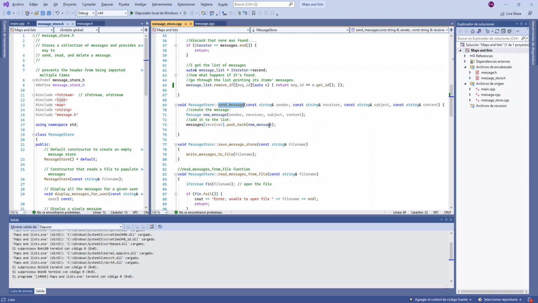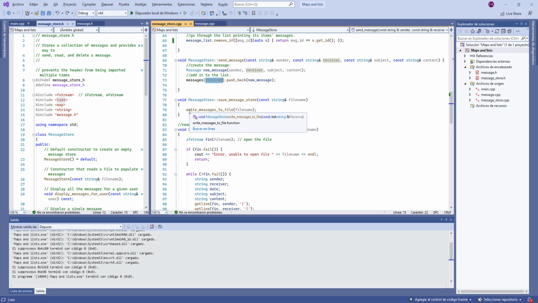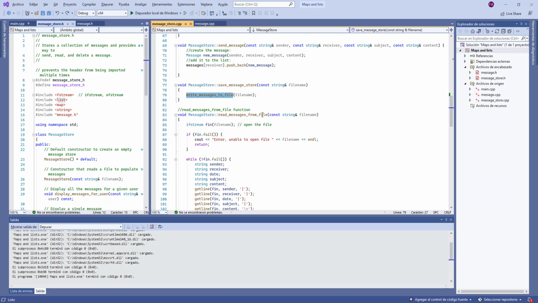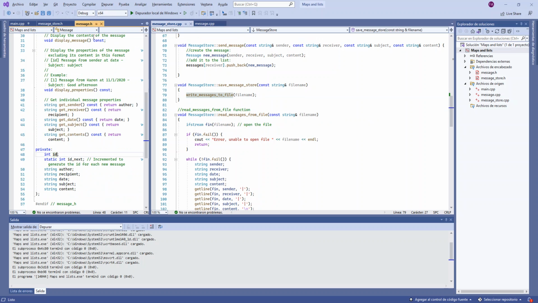Then send a message. It's pretty easy. I get all the information from the parameters, and it's just creating an item that is a message and adding it to the list with the receiver. Okay, so save messages store. You just call the function that was given, which is write messages to file. And these are the ones that we were given. So we're going to message.